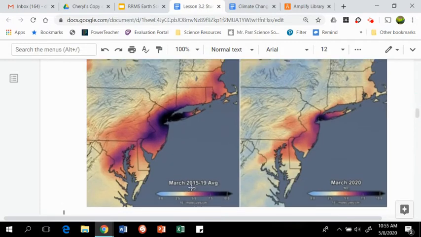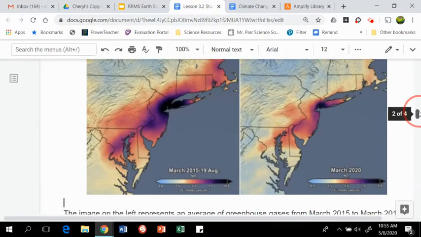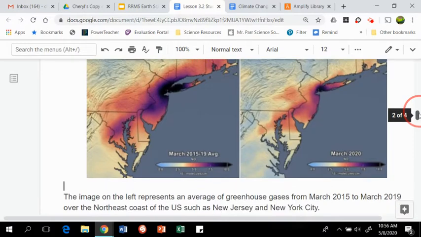This is March 2015 through 2019, the average. And this is March 2020. So this is in the Northeast United States. But you see that the greenhouse gases for March 2020 is much less. And that is because more people are staying at home, less people are driving their vehicles, less carbon dioxide in the air.